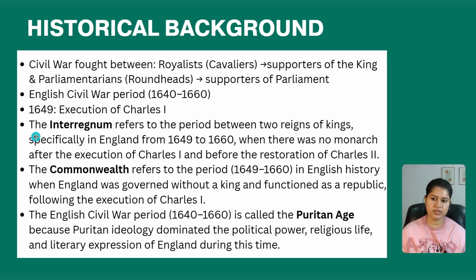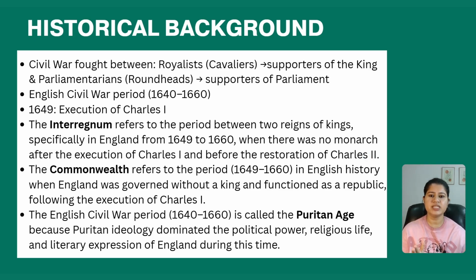Now, why is this period known as the Interregnum period? Interregnum refers to the period between two reigns of kings, especially in England from 1649 to 1660, when there was no monarch after the execution of Charles I and before the restoration of Charles II. So interregnum का मतलब है between two reigns.